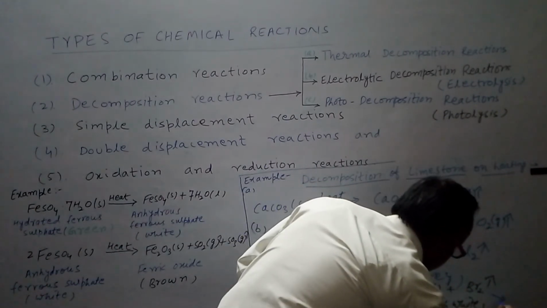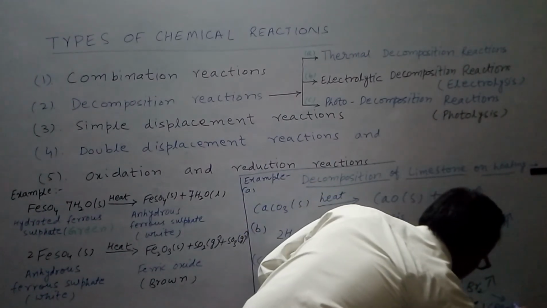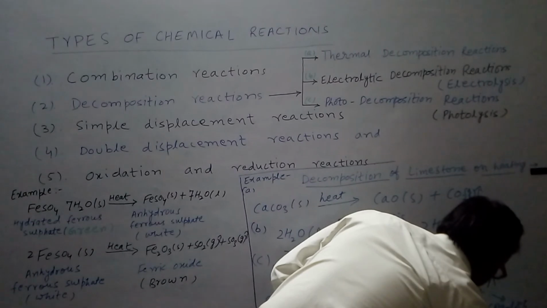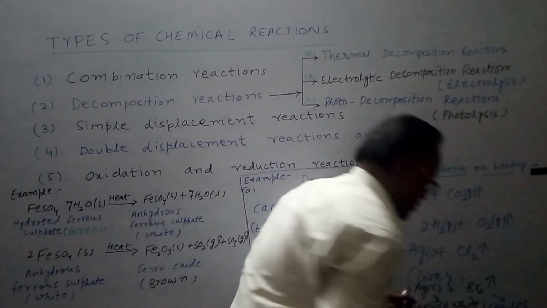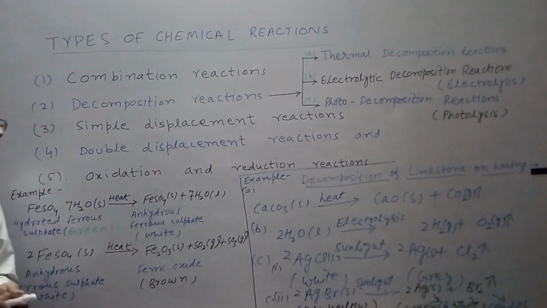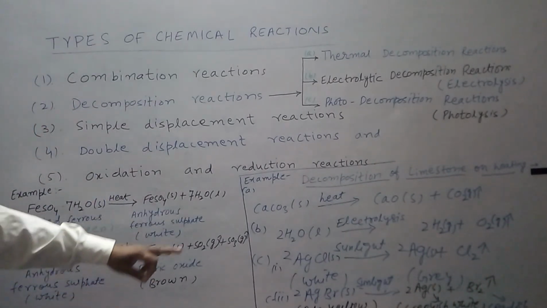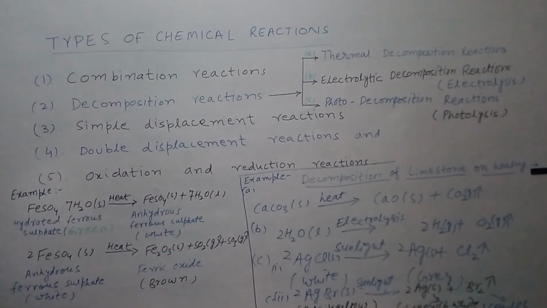Its color will be reddish brown. So pale yellow converts into grayish white and reddish brown.